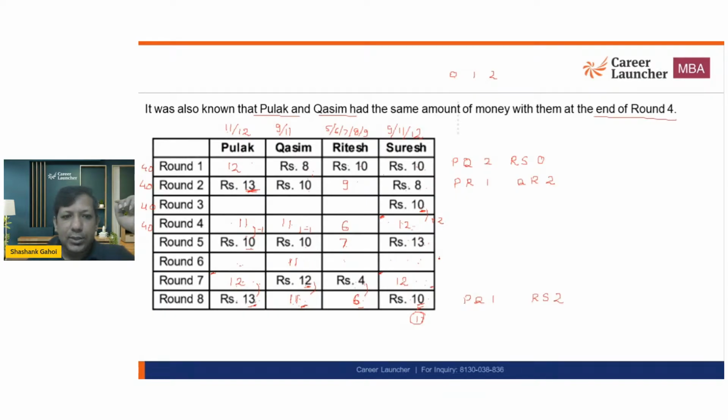So this is losing, this is winning. One is a win, one is a loss. So of the remaining two, one will be winning and one will be losing. P is definitely winning, so this is winning, and this is also winning. So this must be losing. Now losing how much? This is winning 1 rupee, so someone is going to lose 1 rupee. Let's say S is losing 1 rupee.